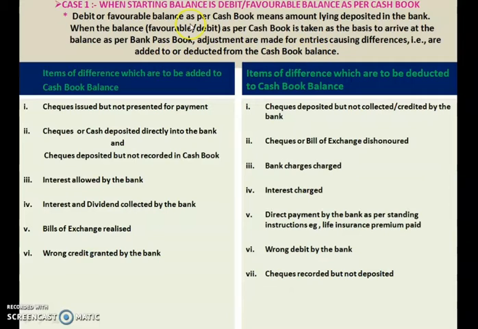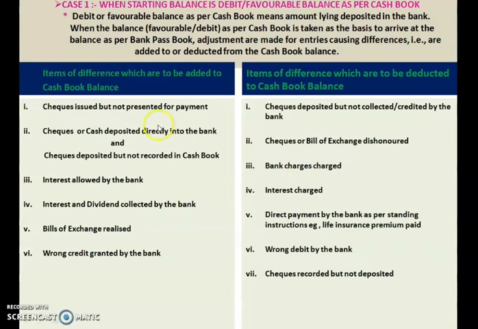So children, you are preparing the bank reconciliation statement because there is a difference between your cash book and your bank passbook. So your starting point is the balance as per cash book, and your end result is the balance as per passbook with credit balance.